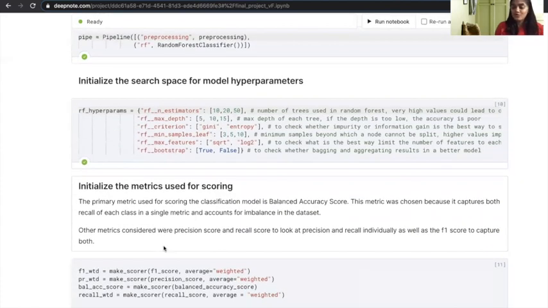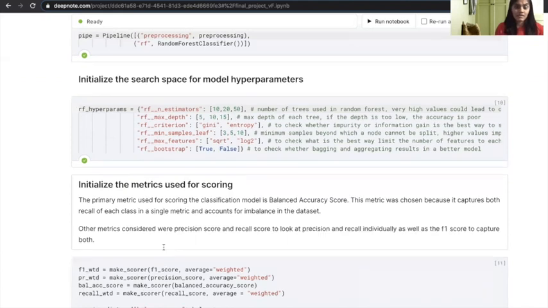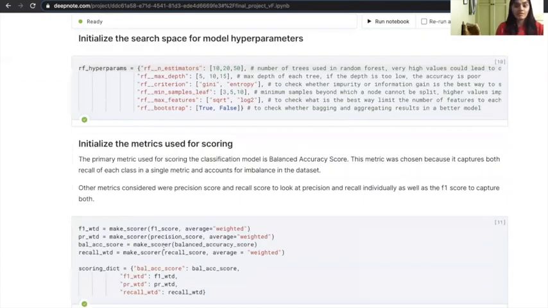The metrics used for scoring each of these models were a balanced accuracy score. This was my primary metric because it captured the recall of each class in a single metric and accounted for the imbalance in the dataset. I also wanted to look at precision and recall individually as well as the F1 score in order to capture both using a single metric.